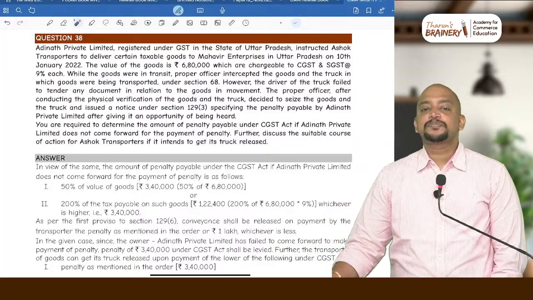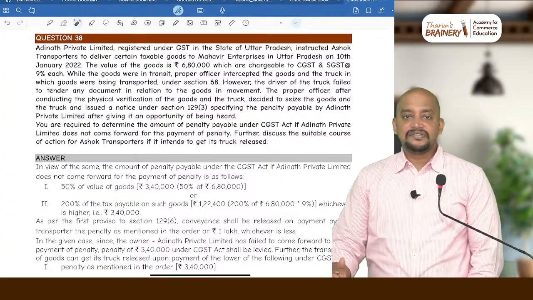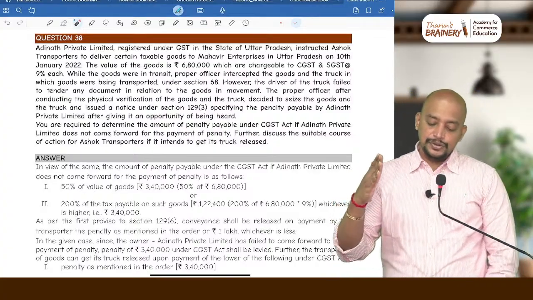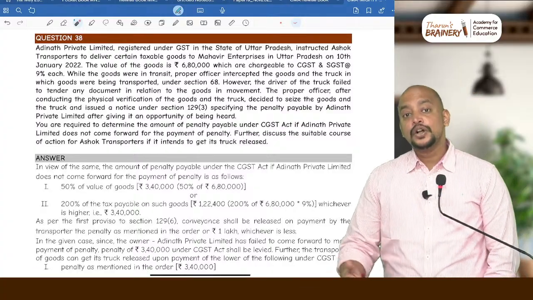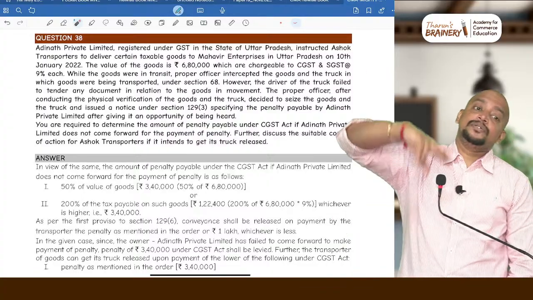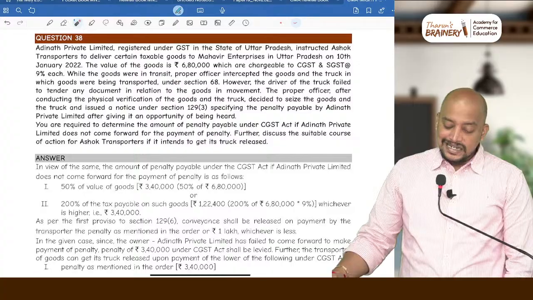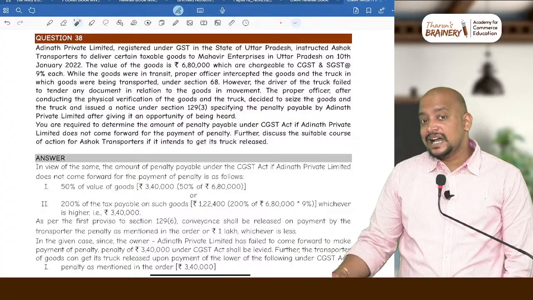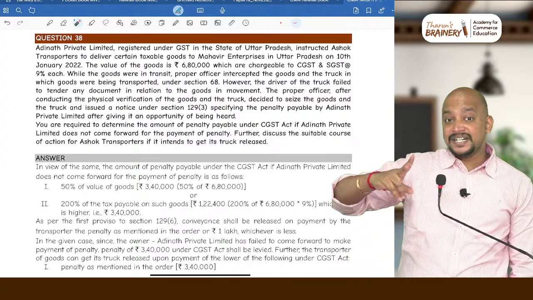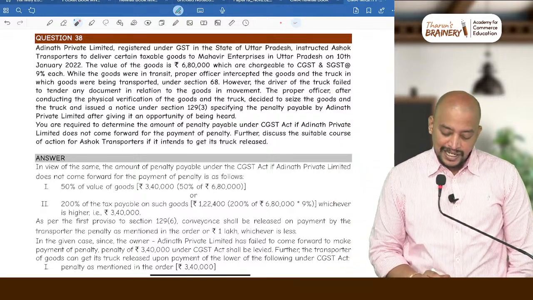First we will do as per CGST, because I have given CGST and SGST separately. So, for CGST we will take 6,80,000 into 9% into 200%, or 50% of value. What is 50% of value? 6,80,000 half, that is 3,40,000, whichever is higher. Which is higher? Definitely 3,40,000 is higher.